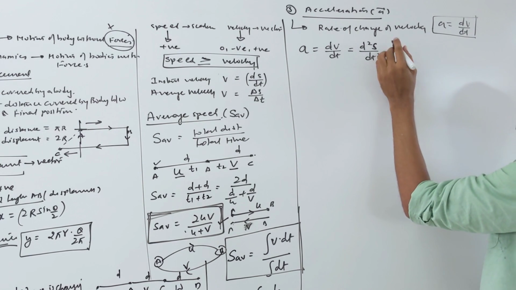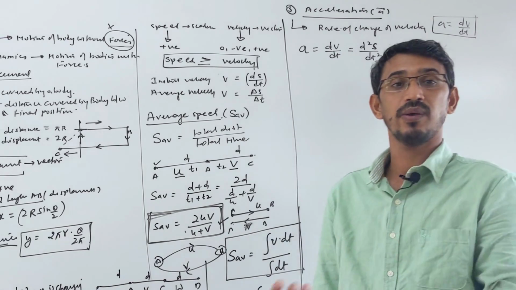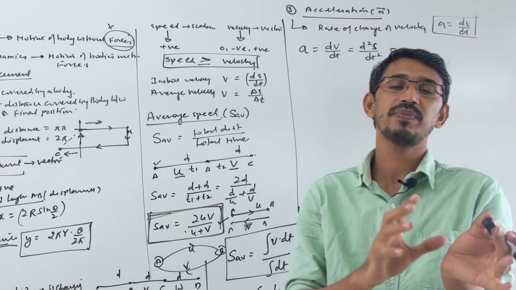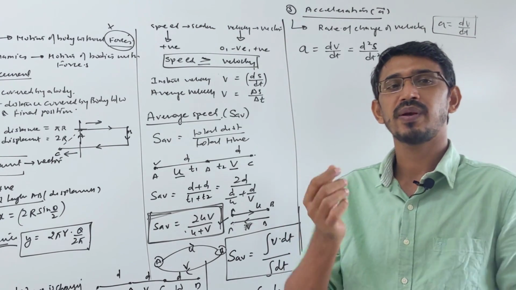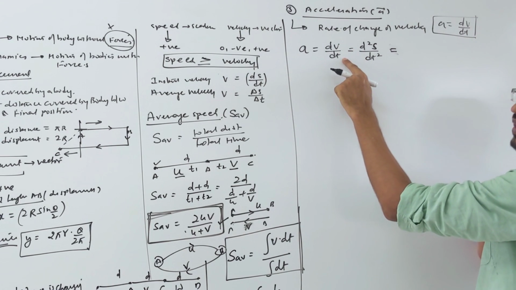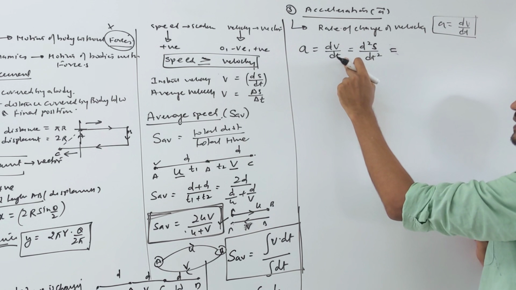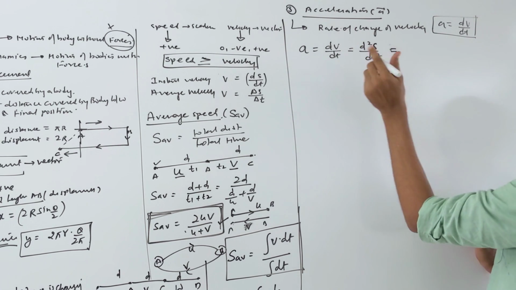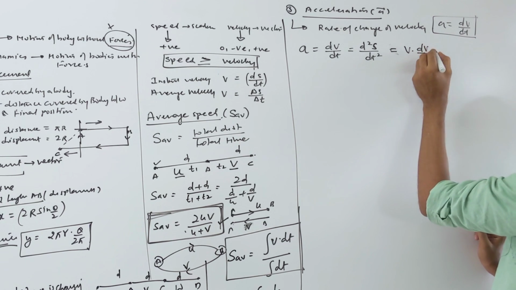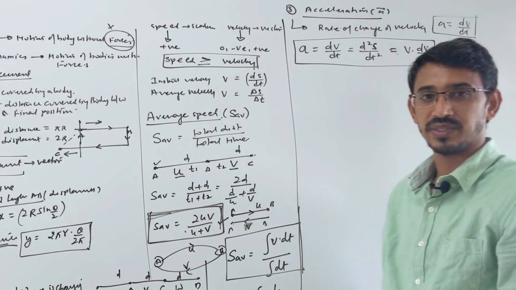Or sometimes what happens, this acceleration formula we have to write in terms of displacement and velocity. Some cases will come where acceleration we have to replace in terms of displacement and velocity, because we need a relation between velocity and displacement. So look at this term, I multiply by ds by ds here, okay? I'm multiplying by displacement, ds, right now. Then ds by dt becomes velocity. So you can also write like this one, v into dv by ds. Somewhere we will need this. So all these ways you can write your acceleration, correct?